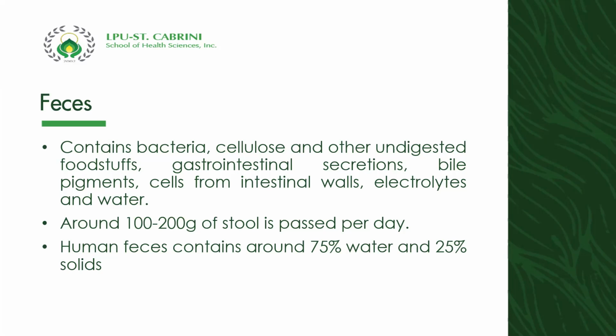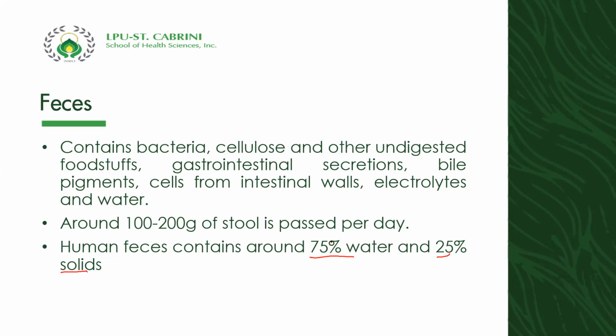Human feces contains 75% water and 25% solid. This is what I was telling you a while ago: an individual with severe diarrhea can also develop dehydration.